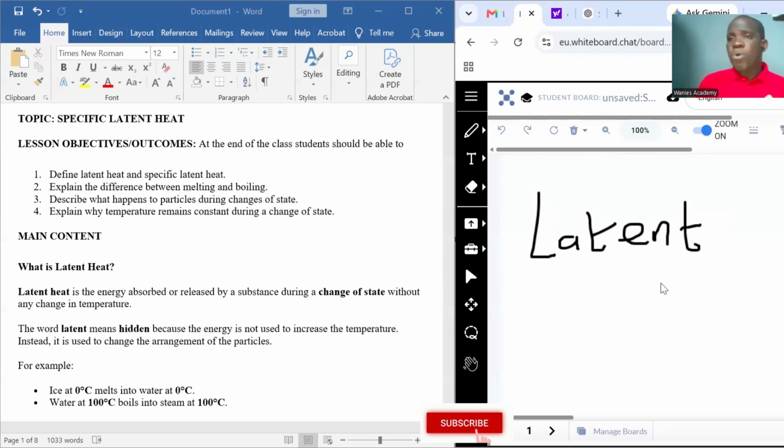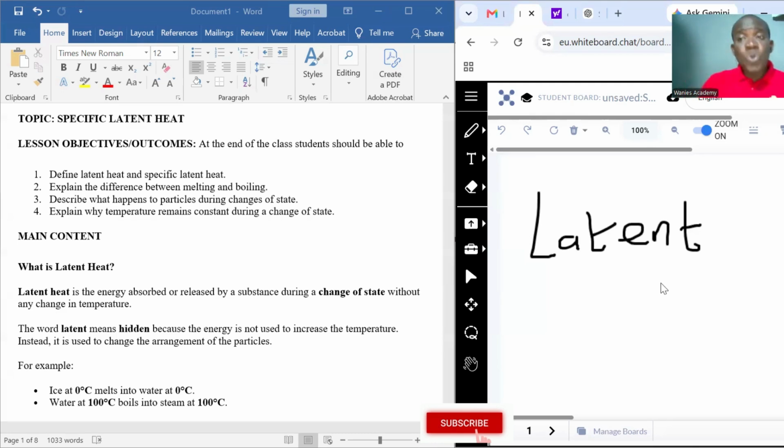For example, ice, we all know the temperature of ice is 0 degrees Celsius. Now, when it melts into water, when you use a thermometer to measure, you also see it at 0 degrees Celsius. So you begin to wonder, why is there a change of state from ice to liquid water, but there is no increase in temperature?